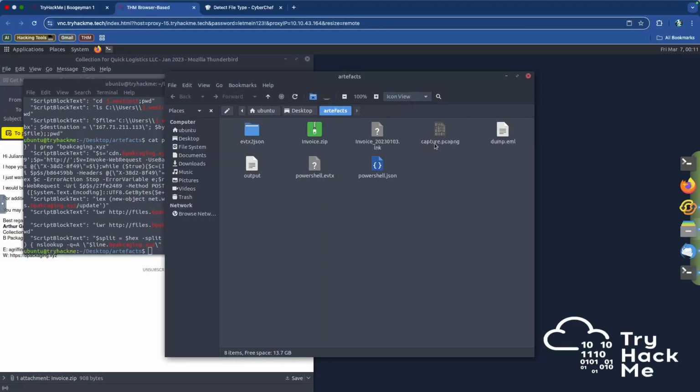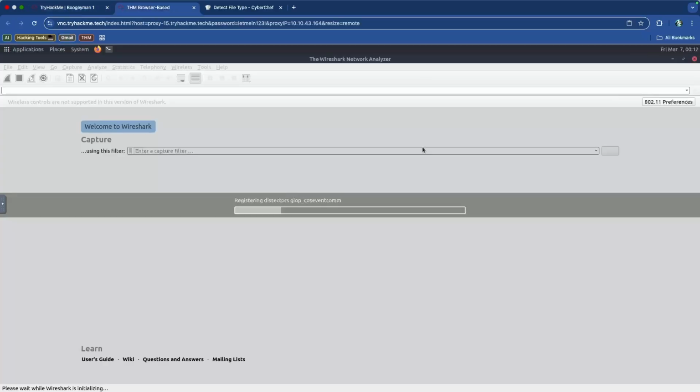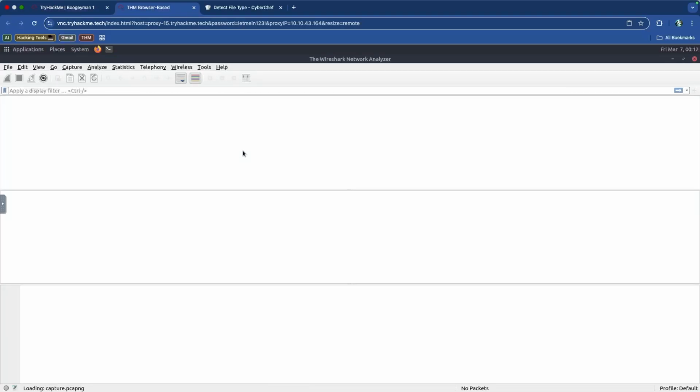Now we have a packet capture file that's over here. So I'm going to open that up, and it's going to open up automatically with Wireshark, and we're going to filter through the packets that are available inside of it to see what we can find for the HTTP headers and information. So it says what software is used to host the presumed file payload server. So let's see what we can get.